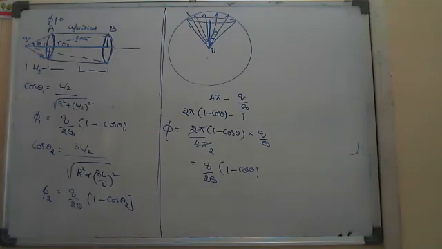Simple, leaving flux is positive, entering flux is negative. Which is positive? Leaving flux, sir, for A. I'm not able to hear. Both are positive. Yes, sir, both phi 1 and phi 2 are positive.